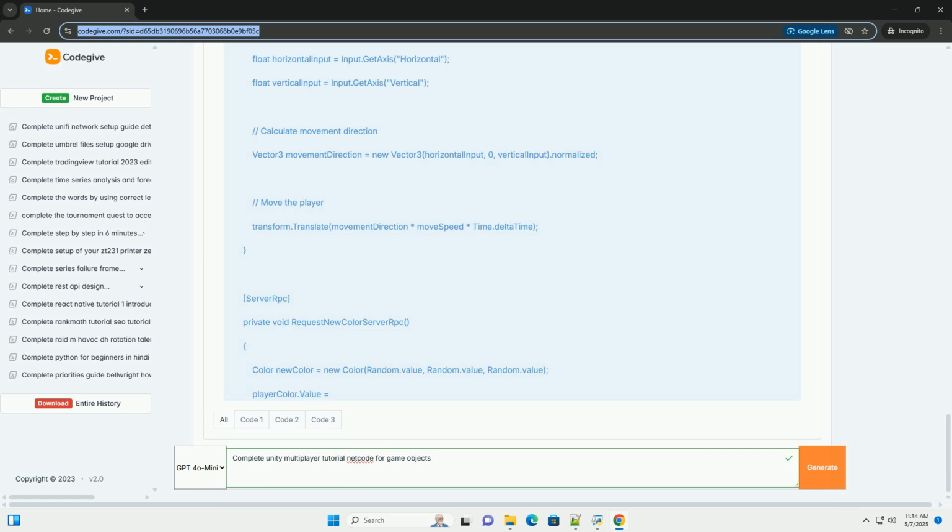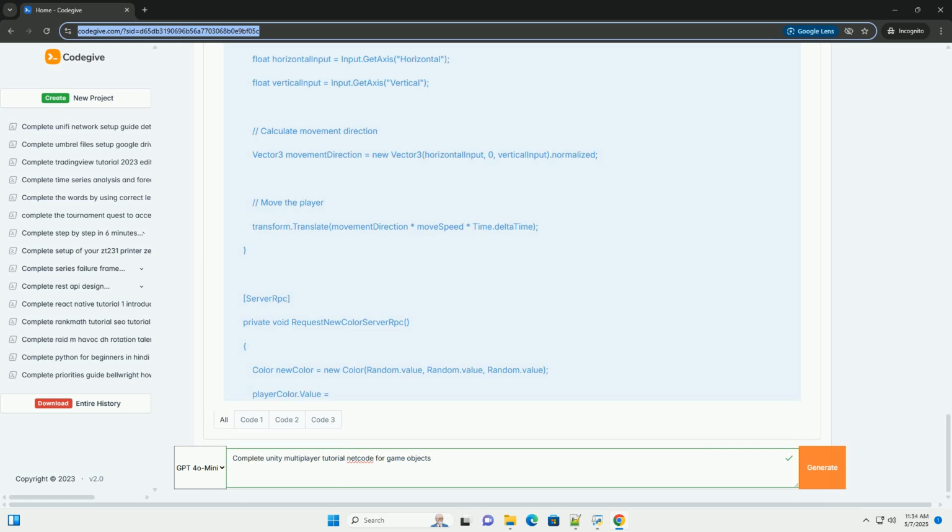Prefab list: this is where you'll add the game objects that the server can spawn over the network. We'll add our player prefab here later. Network prefab override: allows you to set a different network prefab list based on specific build configurations.